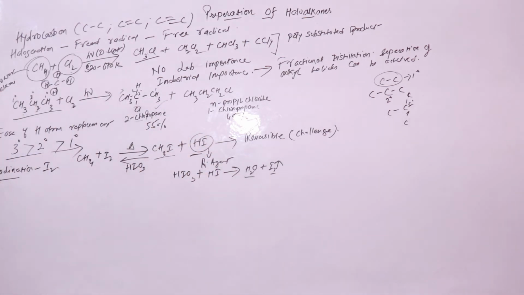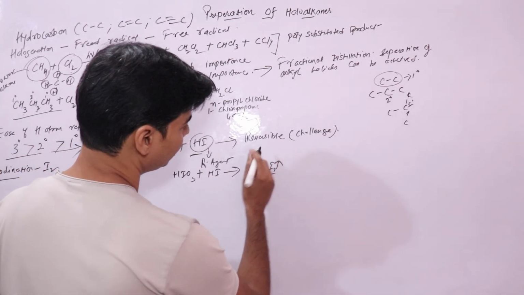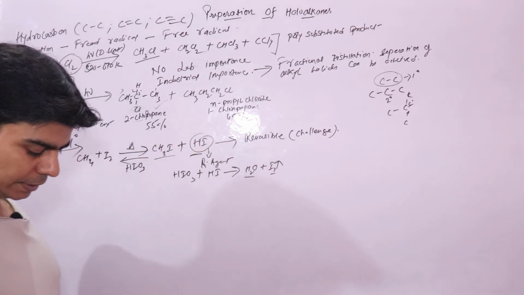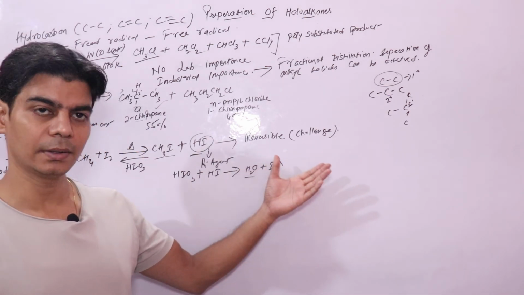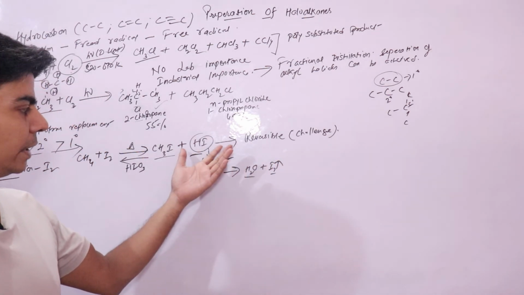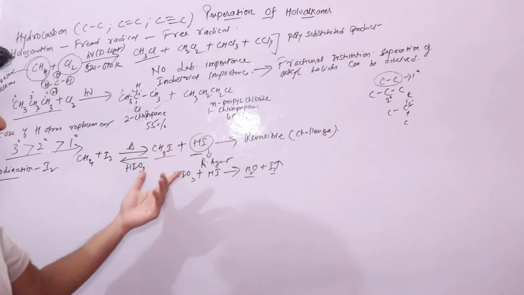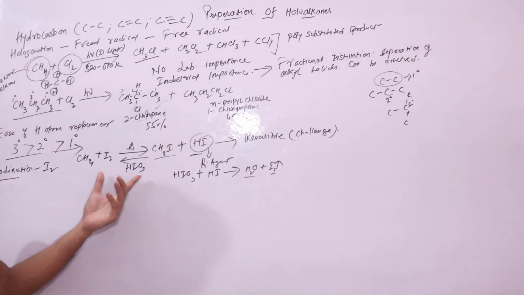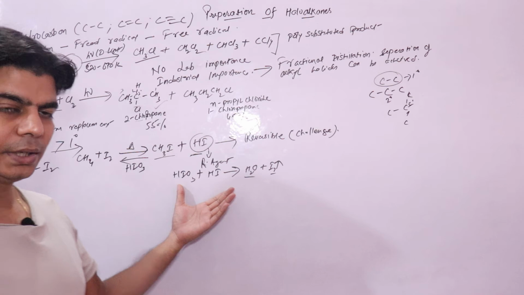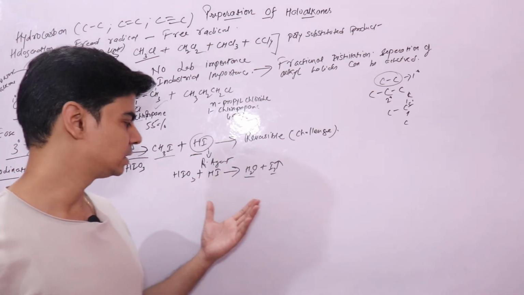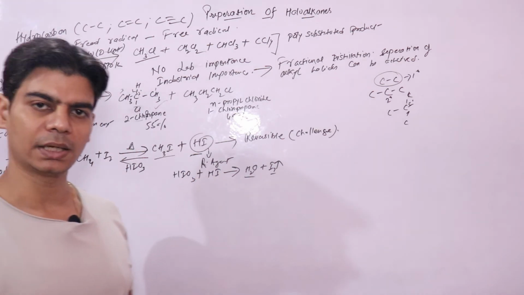This is important. The important thing to know here is that the reaction is reversible, right? And why is this reversible? Because hydrogen iodide is a strong reducing agent. It will reduce methyl iodide to form methane and iodine, and this reversibility can be prevented by carrying out this reaction in the presence of iodic acid.